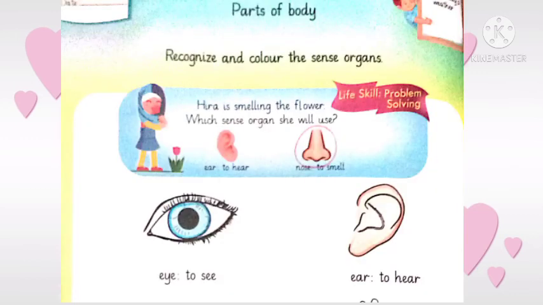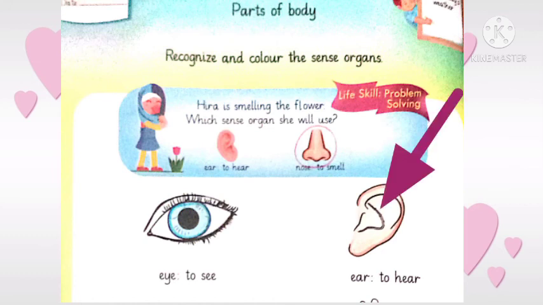Look at the first picture. What is it? It's an eye. And eye is used to see. You can see with the help of your eyes, and we have 2 eyes. How many eyes do we have? We have 2 eyes, and people have different colors of eyeballs. So you can color it black, brown, blue, hazel, green. So these are the blessings of Allah because we cannot see without our eyes. Which organ is this? Eye to see. Look at the next picture.